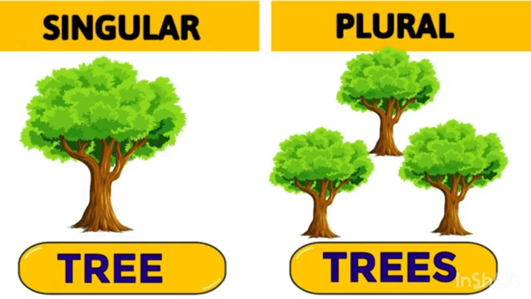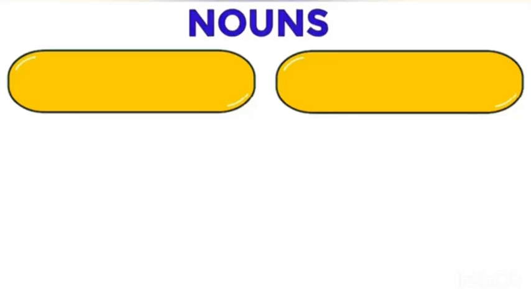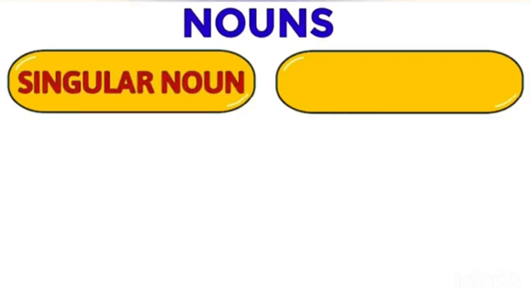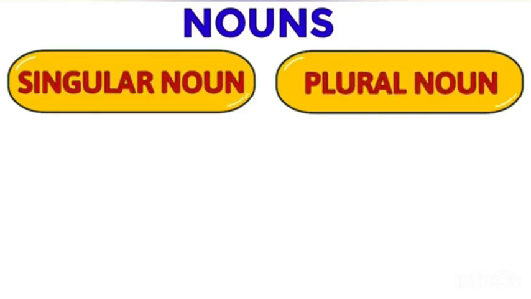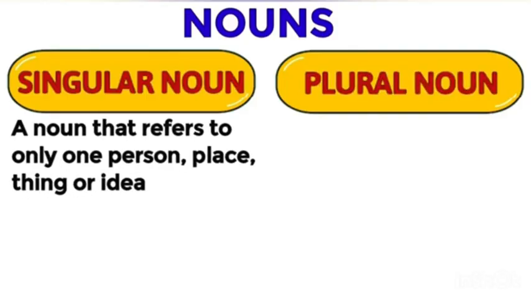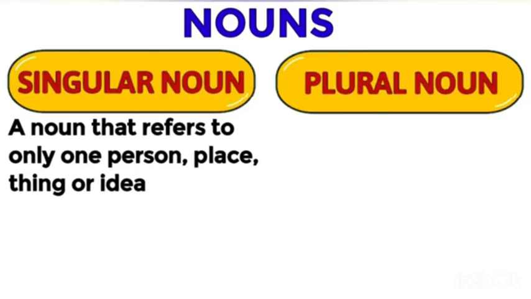Singular noun and plural noun. Nouns have two types. Number one is singular noun and number two is plural noun. A singular noun is a noun that refers to only one person, place, thing or idea. For example, boy, girl, cake.